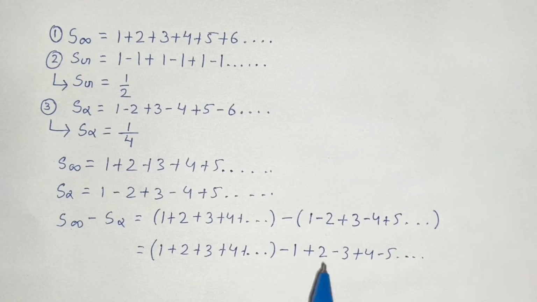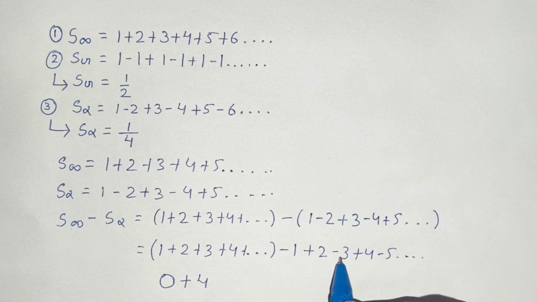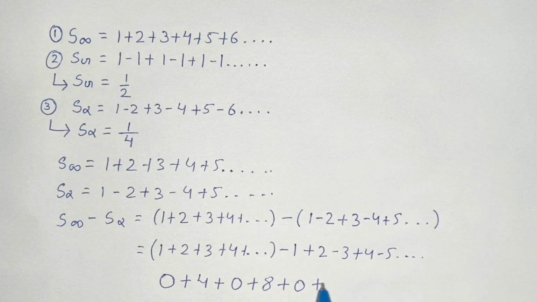Now plus 1 and minus 1 cancel out each other, this becomes 0. Then plus 2 and plus 2 becomes 4, plus 3 and minus 3 cancel out and become 0, plus 4 and plus 4 becomes 8, and this series continues this way.